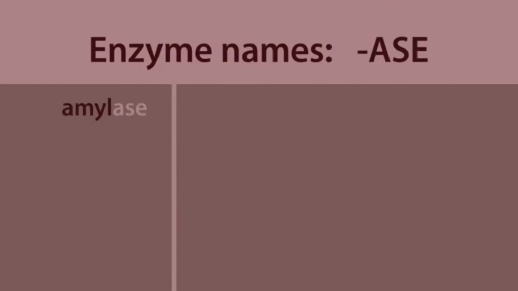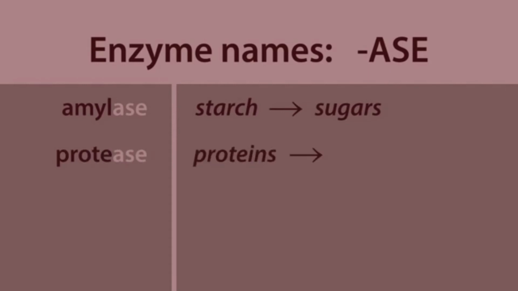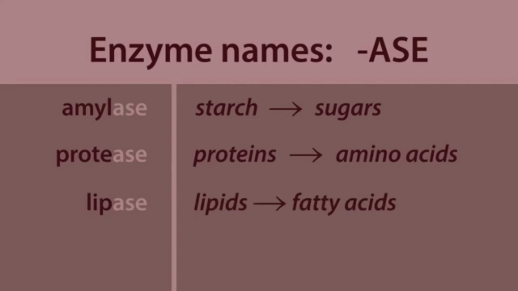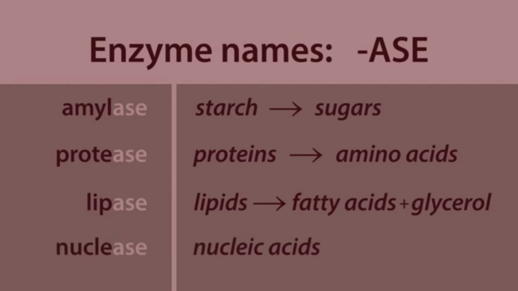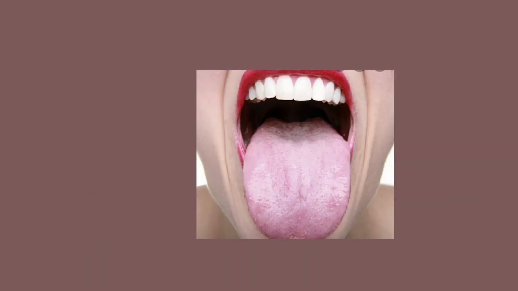Here we can see that some of the enzyme names end with "ase". Amylase breaks down starch into sugars. Protease breaks down proteins into amino acids. Lipase converts lipids into fatty acids and glycerol. Nuclease converts nucleic acids into nucleotides.